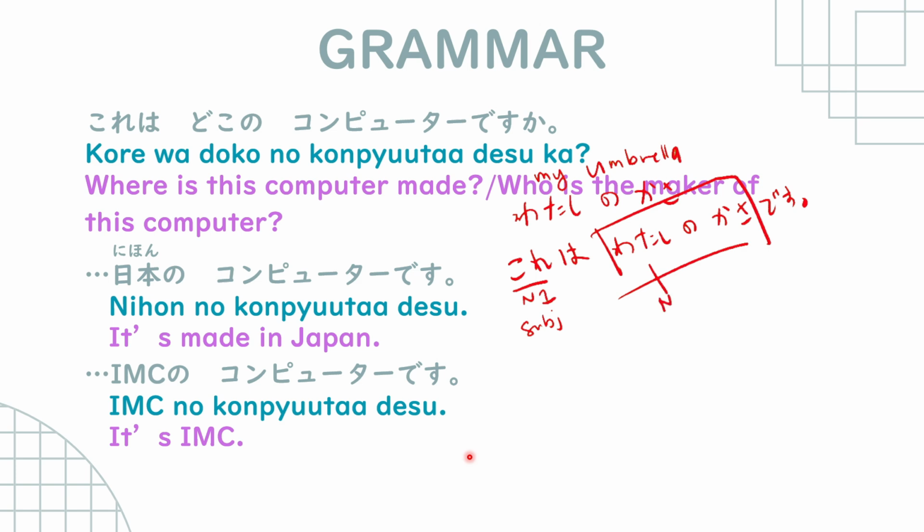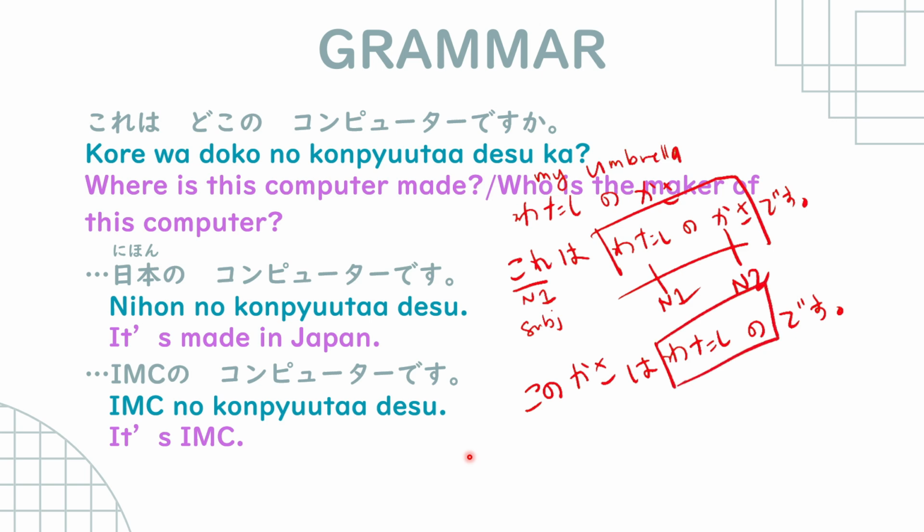Right, so that is the first one. And then there is also この傘は私のです. 私の is here, and then この傘 is here. 私 is noun 1, kasa is noun 2.